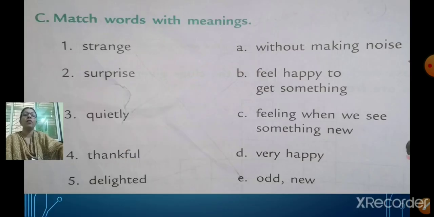Very good. We'll go to the next one. Now here, see, match the words with meanings. So you have to match the words with the meanings. Strange. What is the meaning of strange? See, left hand side and right hand side. You have to match the left hand side to the right hand side.